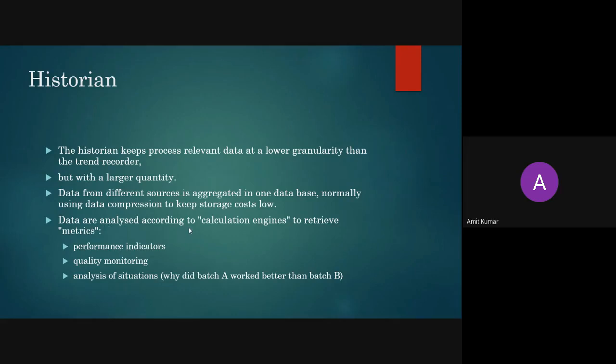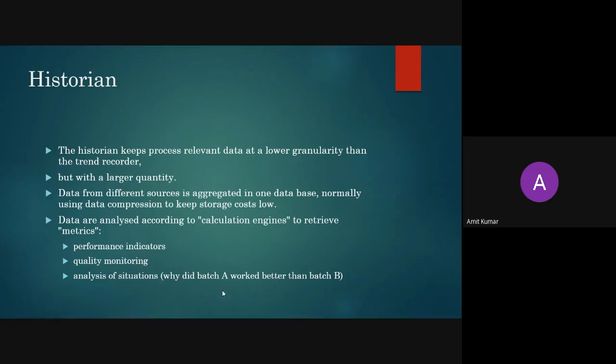Data are analyzed according to the calculation engines to retrieve the metrics. Different metrics are there, like performance indicators, quality monitoring, analysis of situation. Say for example, we have two batches, like in a pharmaceutical company, where we have produced two batches. Now the first batch, batch A, has a higher quality than the second batch.